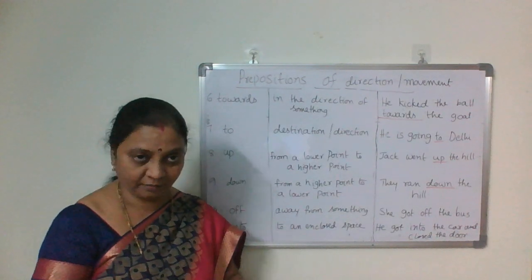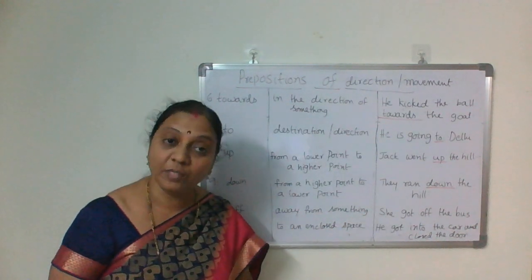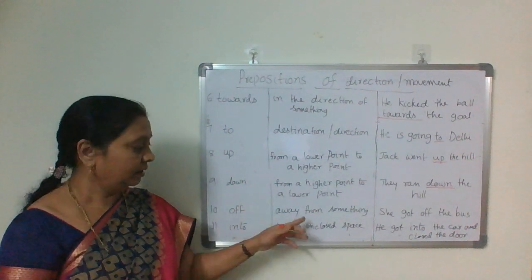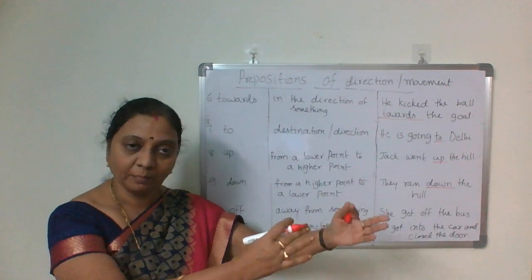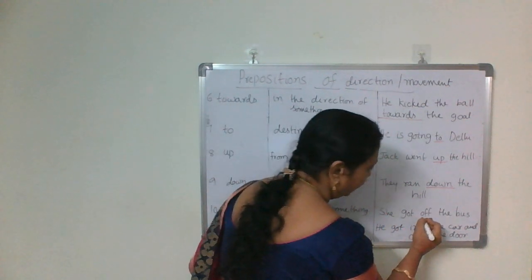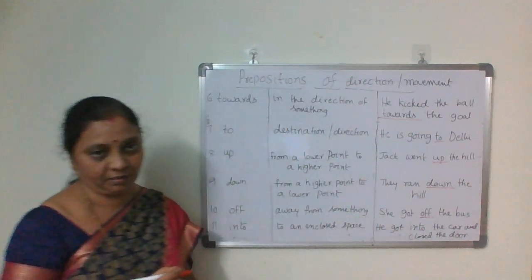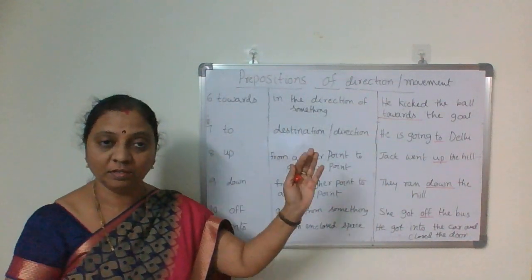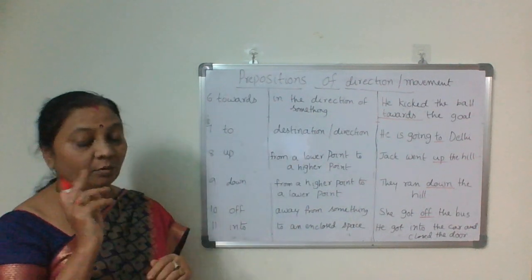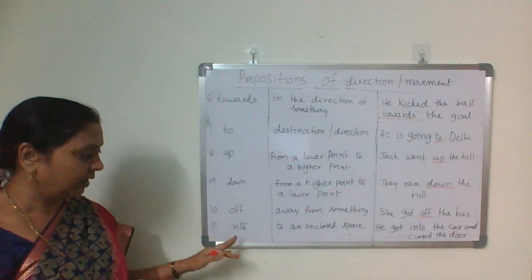Off, O double F, off. Away from something. She got off the bus. Got off the bus. So she's away from something. In such cases, we say got off the bus. Switch off the fan. Switch off, off.